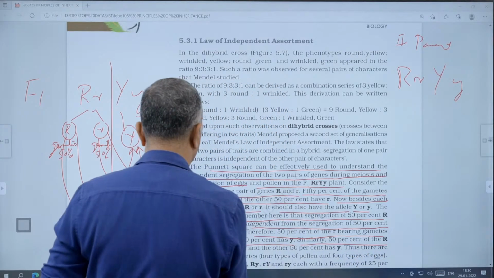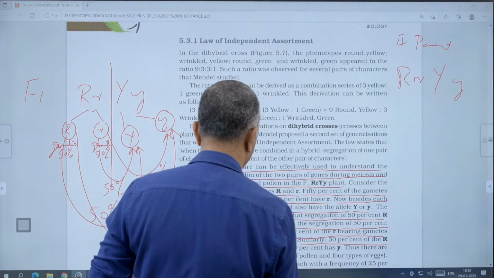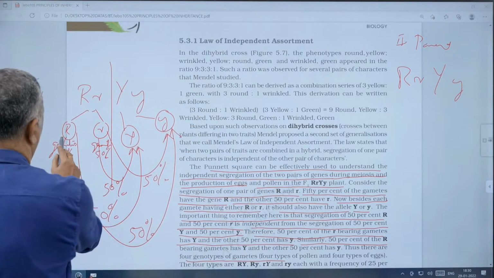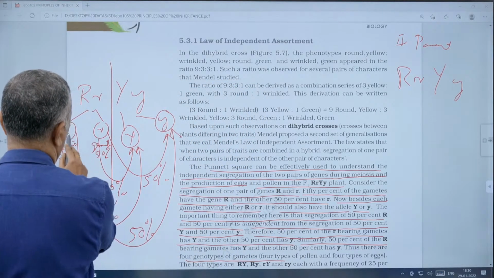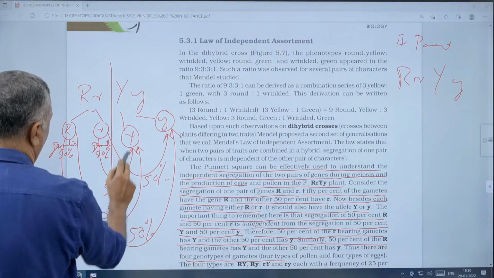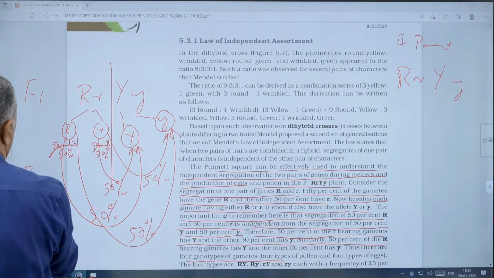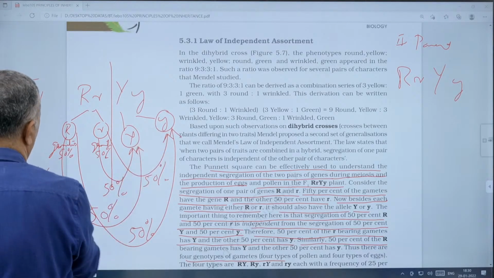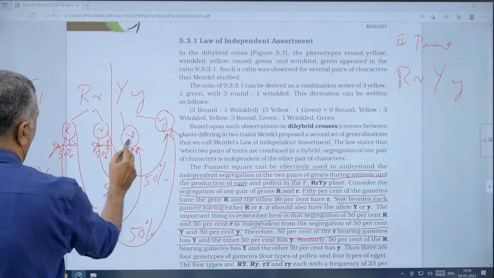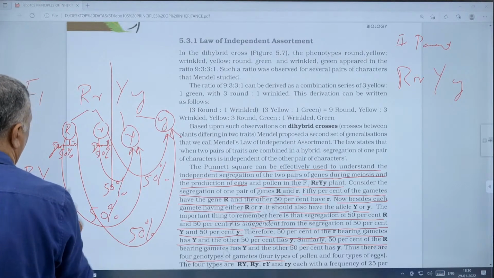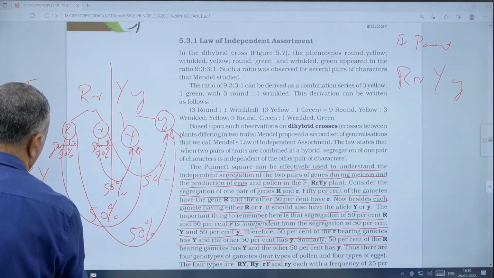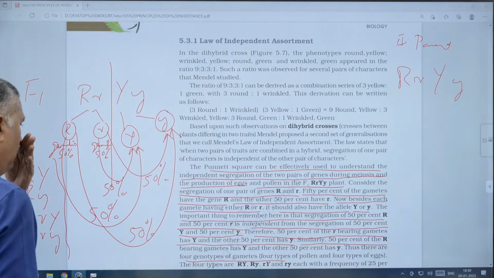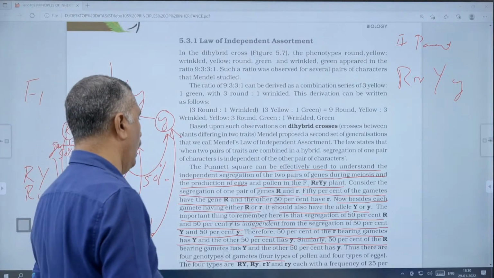Thus, there are 4 genotypes of the gametes. What are they? The first gamete is capital R, capital Y. Then capital R, small y. Then small r, capital Y. Then small r, small y. There are 4 types of gametes.